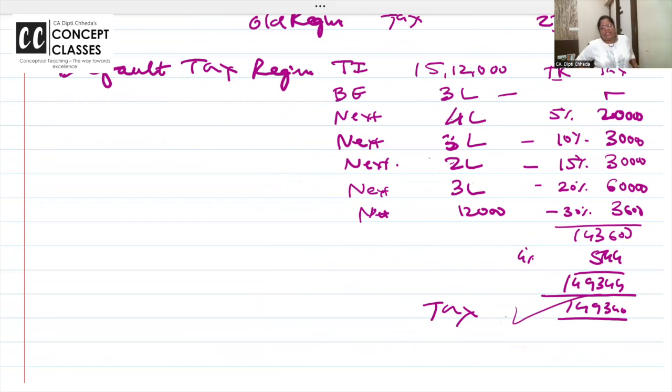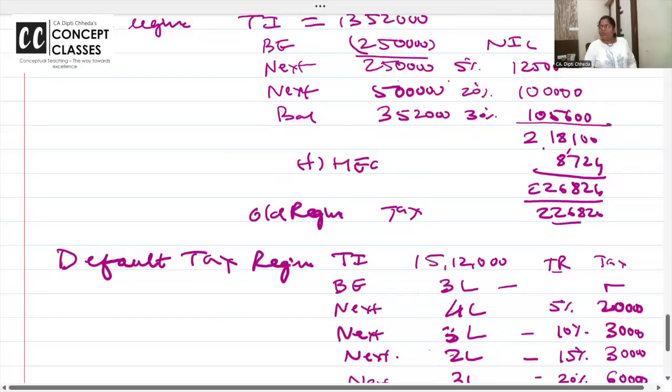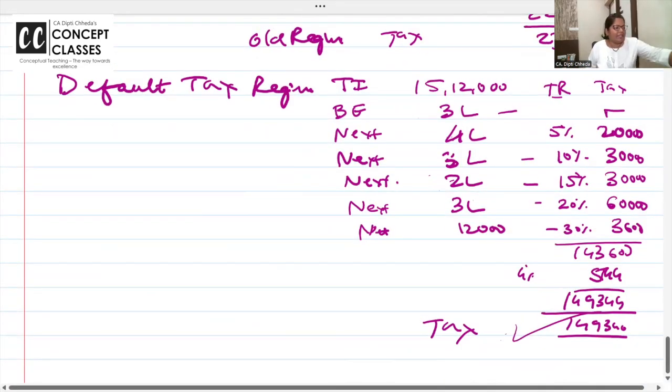But once he opts in, he'll have to continue. He's just having salary and other source income, so it is not necessary to continue every year, he can decide. So is this clear to all of you? Check and tell me if you have any doubt. Easy?